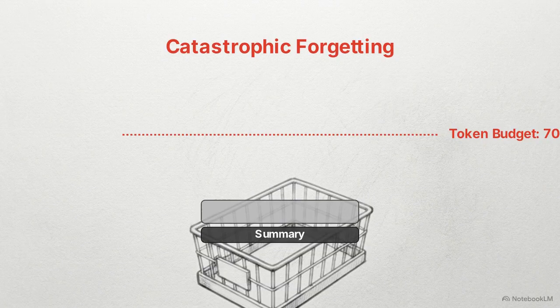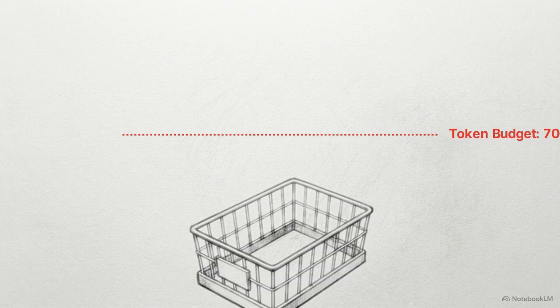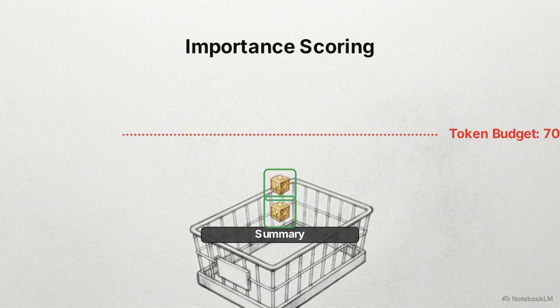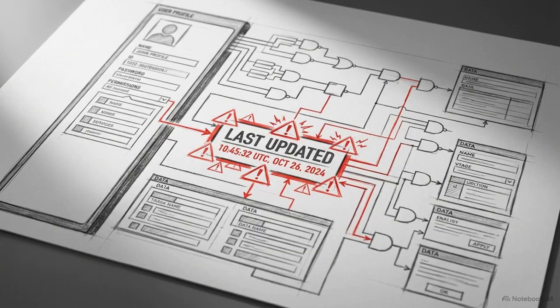But compaction introduces catastrophic forgetting. As context is summarized, the model strips away crucial constraints the user stated initially. You fix this with importance scoring. High-value facts receive a high score. When the compaction press activates, these protected blocks bypass compression entirely. They survive the summary.